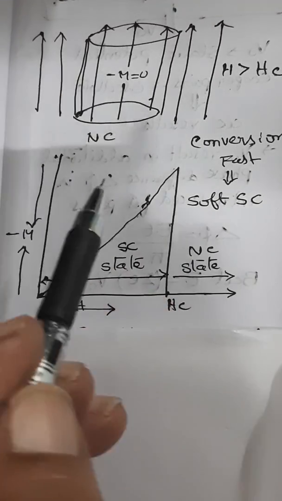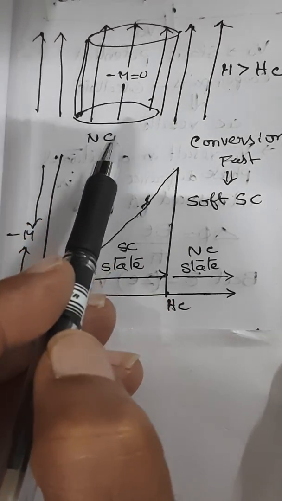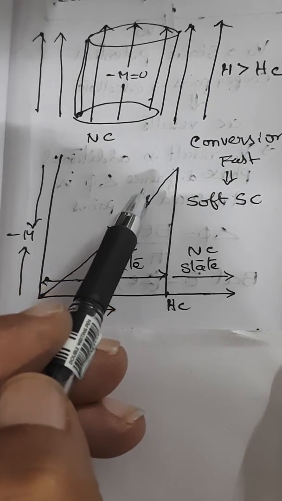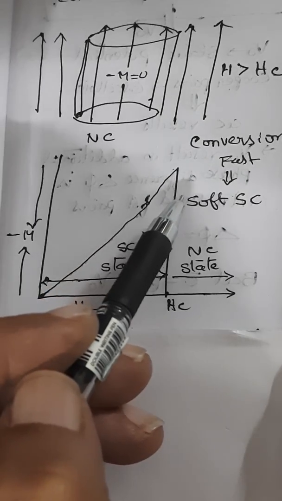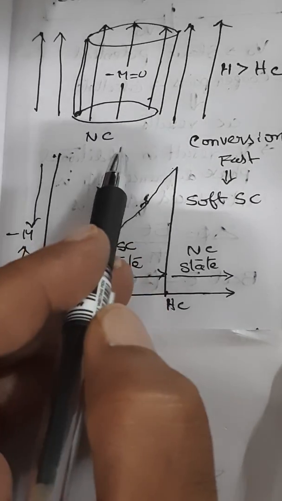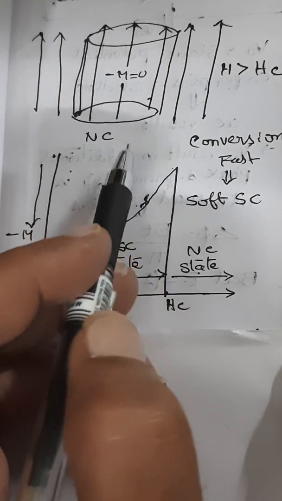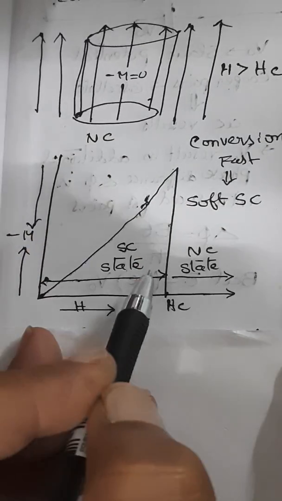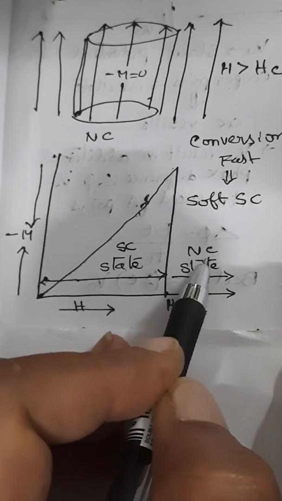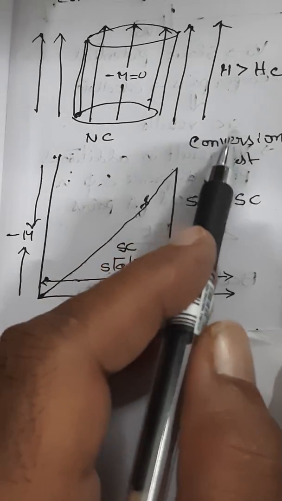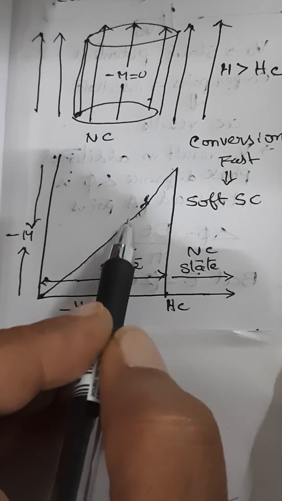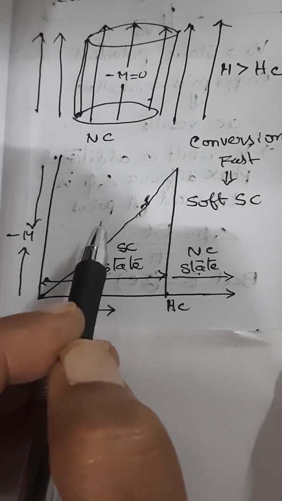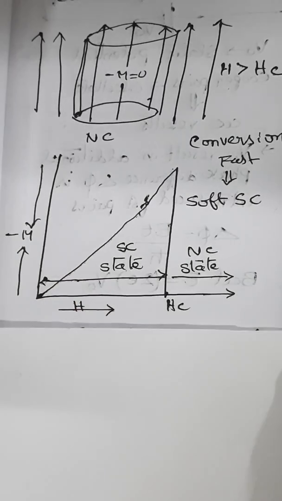So if you summarize the type 1 superconductors, you can say that when the applied magnetic field is equal to the critical magnetic field, then immediately it converts into a normal conductor. So it will have only one critical value. Hc is only one value. Therefore, type 1 superconductors have a single critical field value. And there is no mixed state. See, this state is different from this state. There is no mixed state in this. The conversion is very fast here. These are also known as soft superconductors. And generally, materials in pure form are all examples of type 1 superconductors.